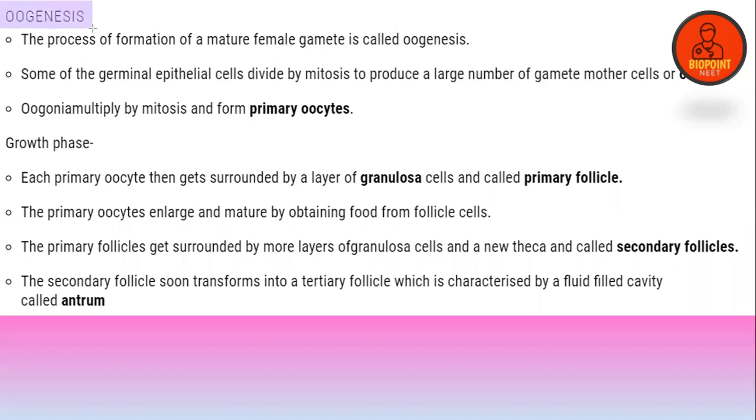So in today's class, we're discussing oogenesis. The formation of a mature female gamete is called oogenesis. Some of the germinal cells divide by mitosis to form a large number of gamete mother cells or oogonial cells. The oogonia multiply by mitosis to form the primary oocyte.